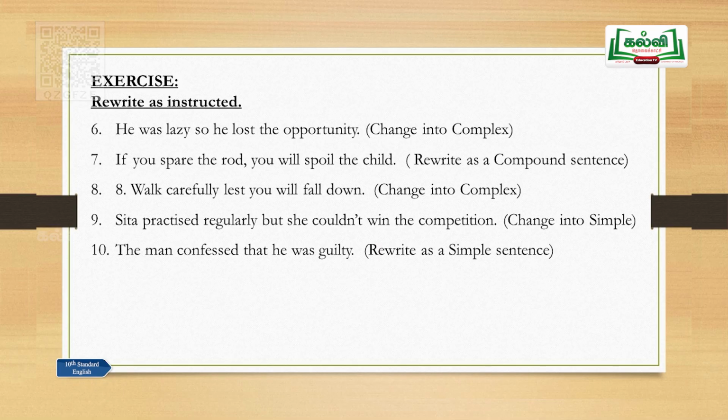The man confessed that he was guilty. Rewrite as a simple sentence. The man confessed, it's the main clause. That he was guilty is a subordinate clause. So this is a complex sentence. How can we change this into a simple sentence? The man confessed his guilt. So there is only one finite verb here, confessed. So that is a simple sentence.